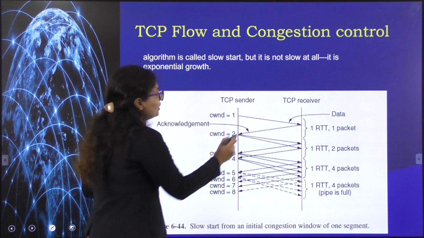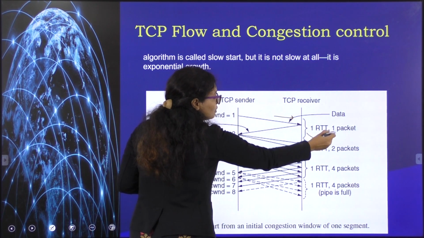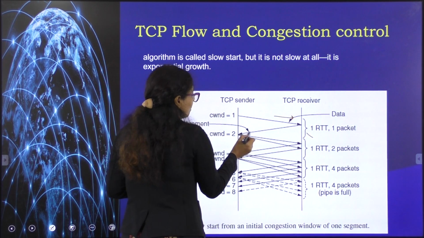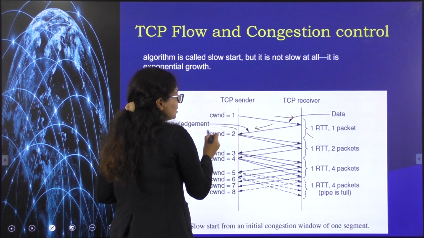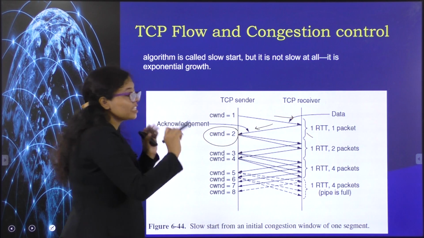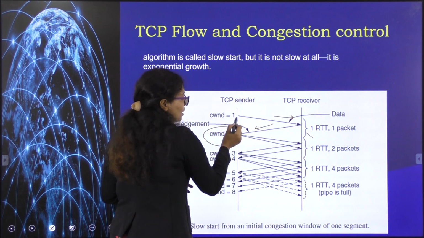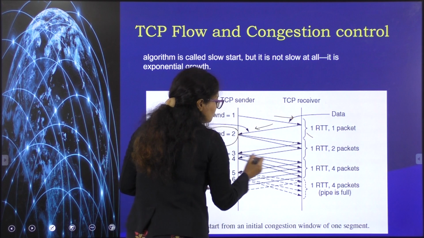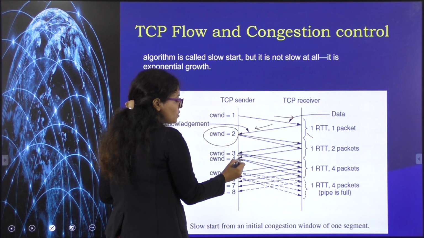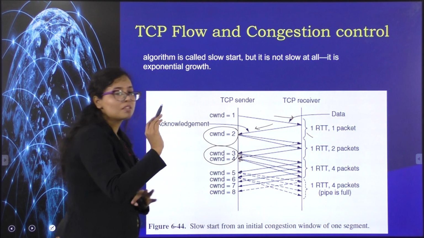This data is received in 1 RTT, and 1 packet has been received, and the acknowledgement is received at the sender. The congestion window is exponentially increased to 2. So now 2 packets will be sent. After receiving the acknowledgement for these two packets, it is exponentially increased to 4.